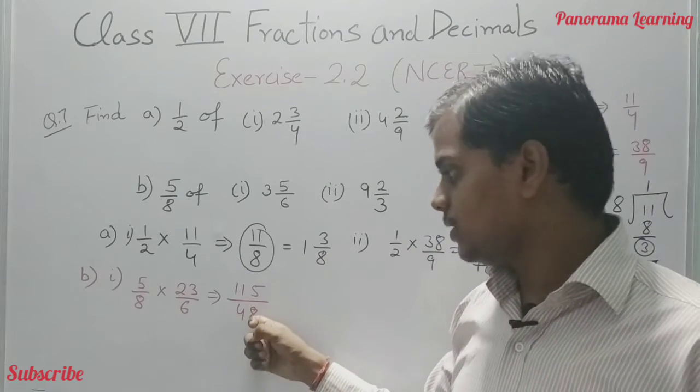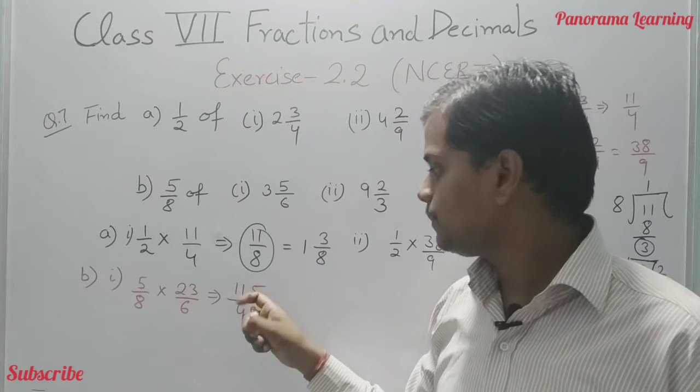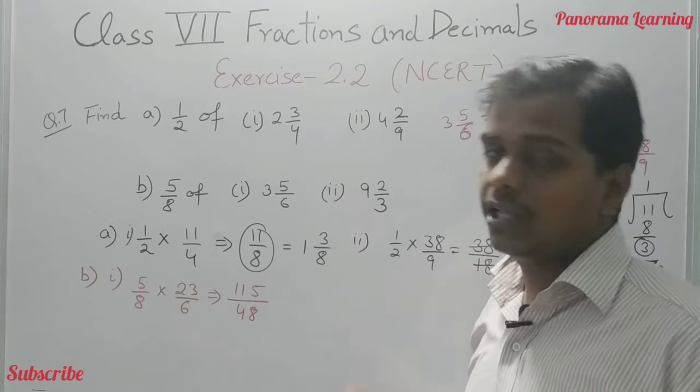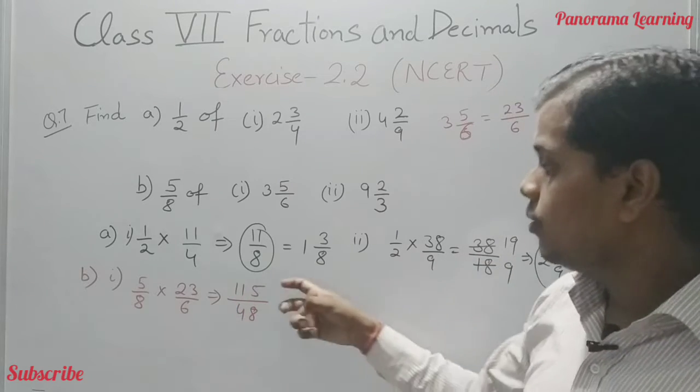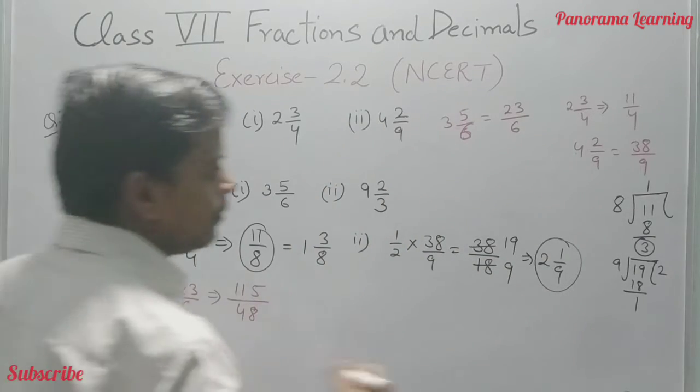Let us check, is this divisible by 3? 3 3 is 9, 2 remains here, and 25. So it is not divisible by 3, so it is in the lowest form. Okay, let's convert this into the mixed form.